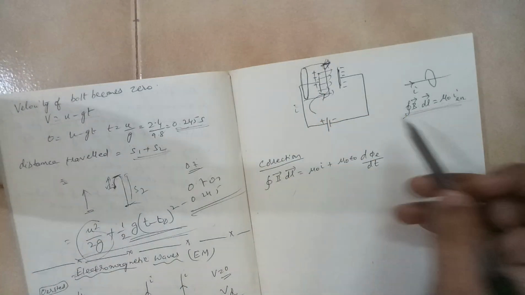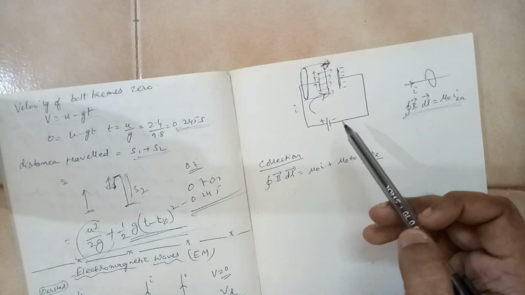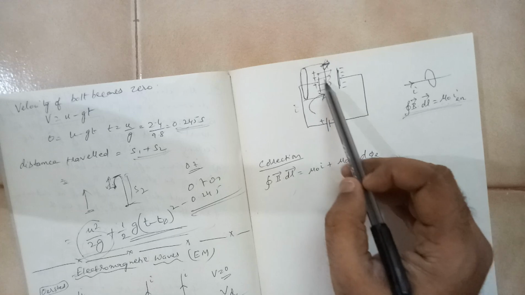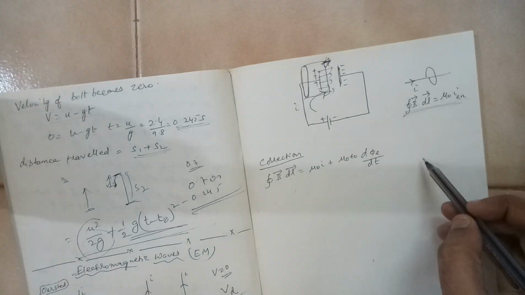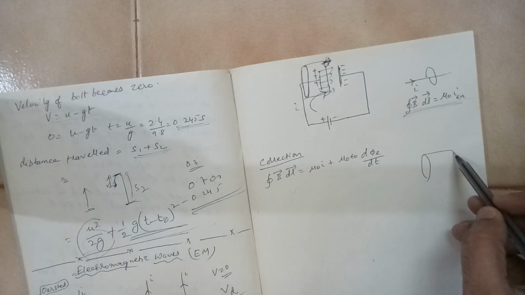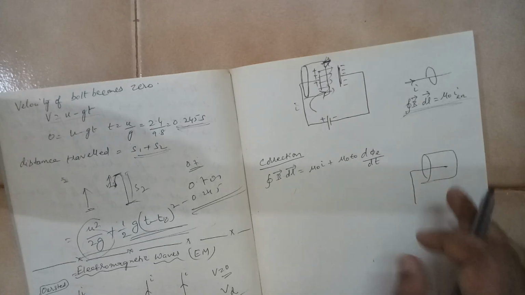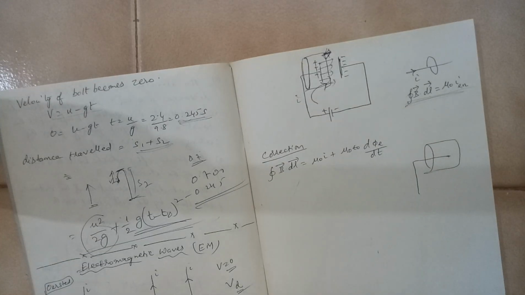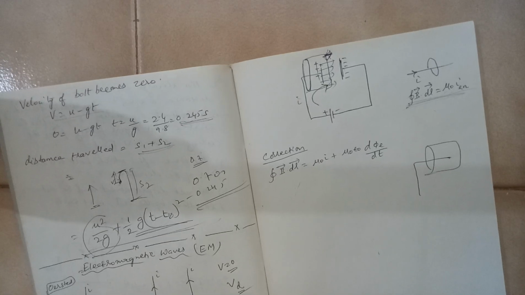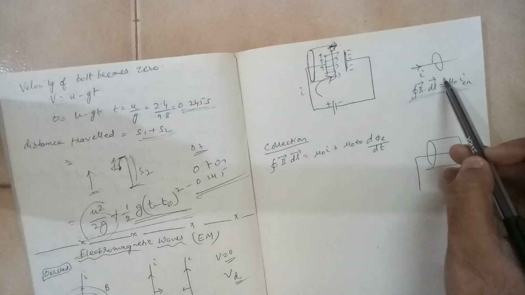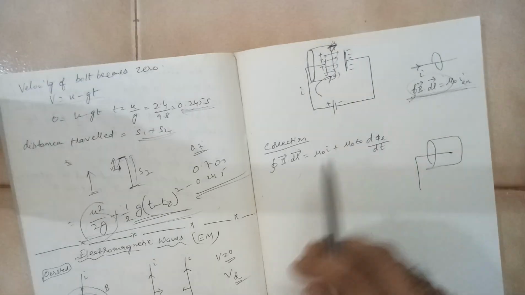Then what will happen? This surface is like a cup, and the wire is only up to here; there is another wire on the other side. So what is the I enclosed here? Here I enclosed is 0. So if I enclosed is equal to 0, is this statement wrong?